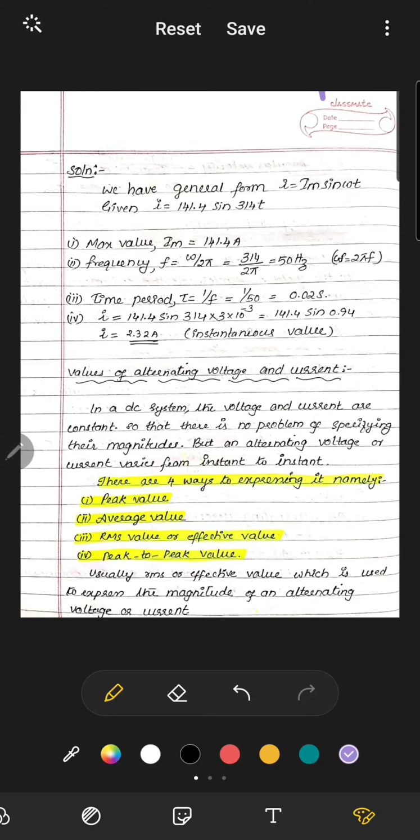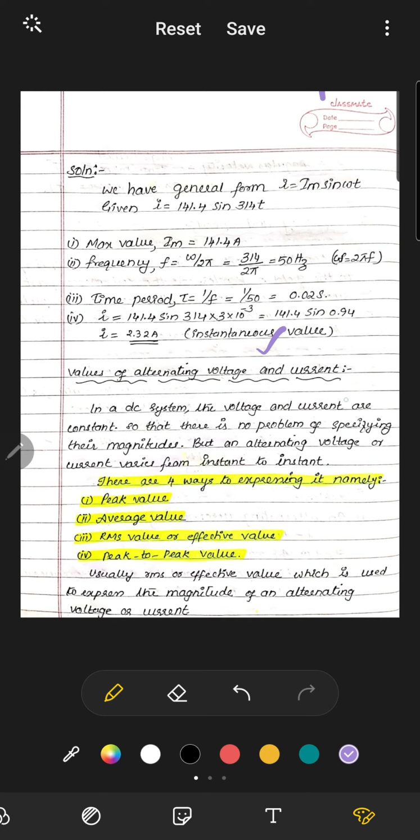Next, we are going to discuss the values of alternating voltage and current. In a DC system, there is only a constant value. But compared to a DC system, alternating voltage is an alternating quantity. So we need to discuss what values we are going to use for an alternating voltage and current.